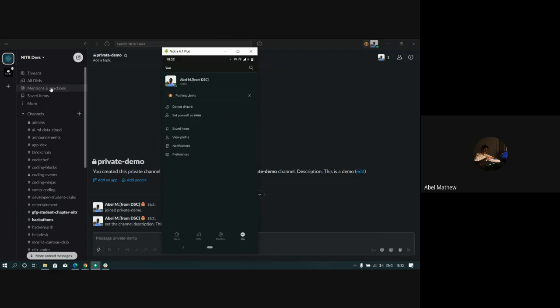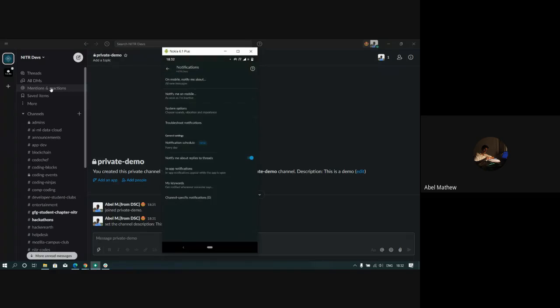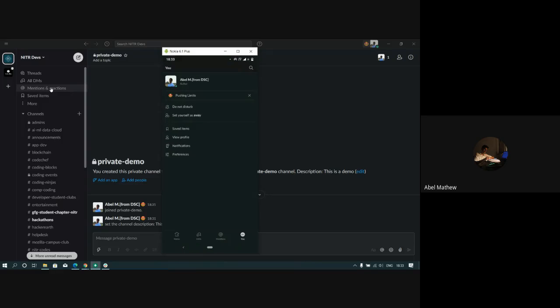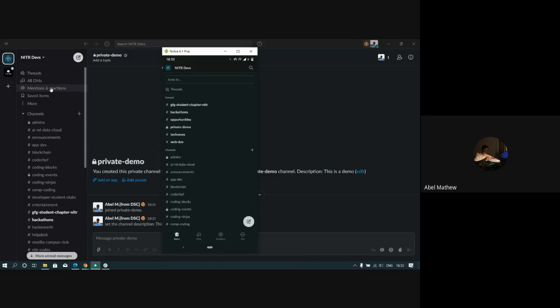On Slack, especially if you're working on hackathons and if you're part of an important conversation which needs you to always monitor, make sure that you change the setting in Slack, which is by default after 10 p.m. it does not send you any notification. So you can change it in your notification settings. So make sure you do that if you are part of some important conversation and you want to stay updated. By default, from 10 p.m. to 6 or 8 a.m., I'm not sure, but from 10 p.m. for sure, it disables all the notifications.